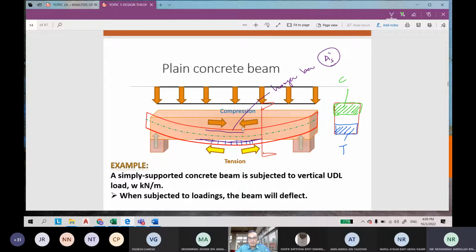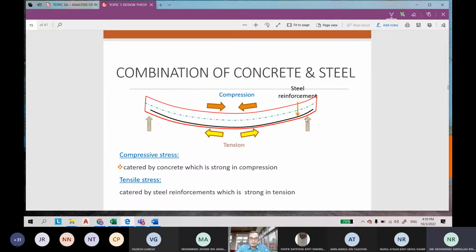If the concrete here cannot cater for very high compression, we will put this one as well. I believe you know about this. That's why we put the steel reinforcement here.